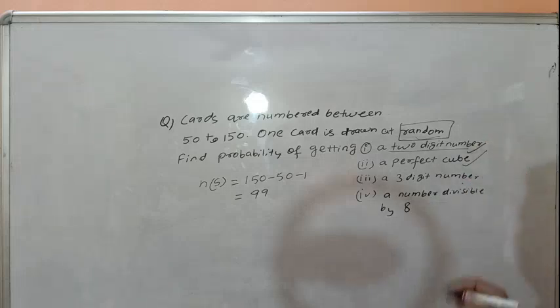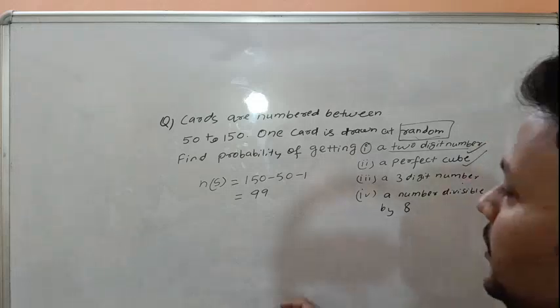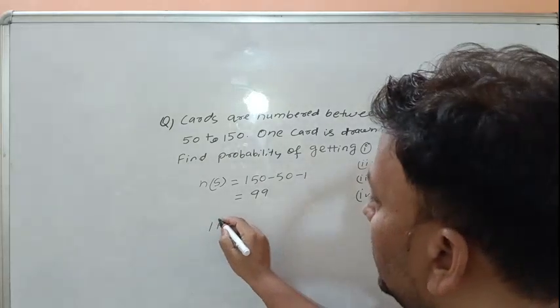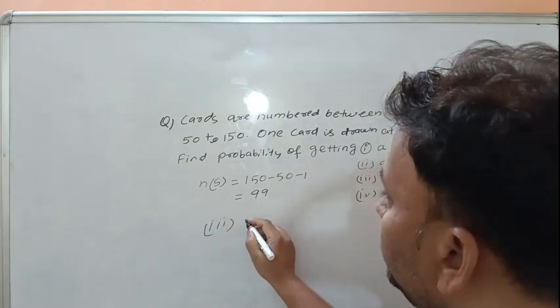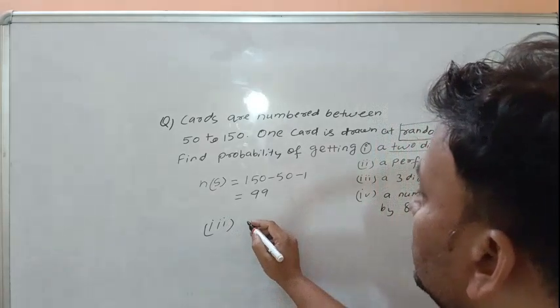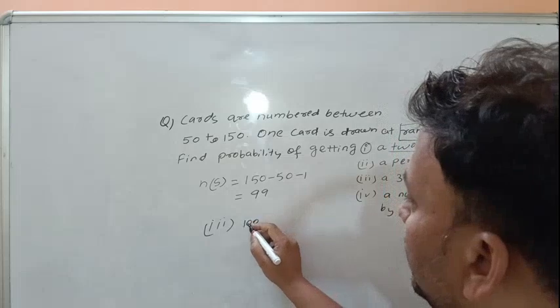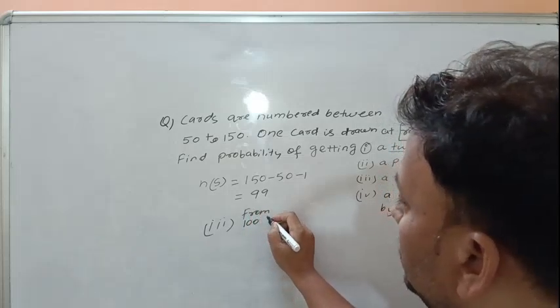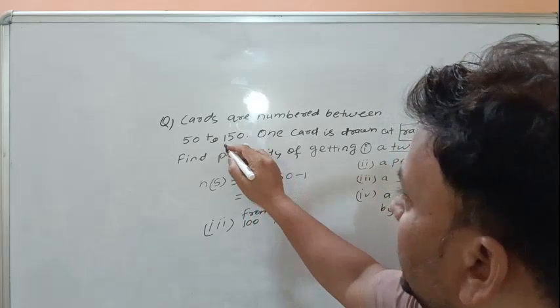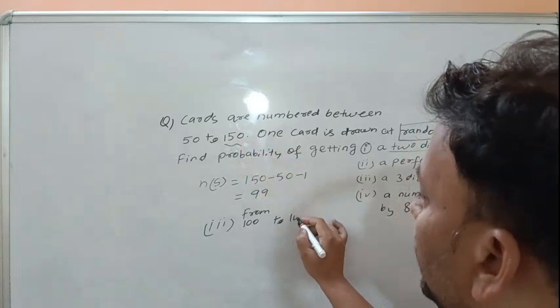A three-digit number. A three-digit number starts from 100, from 100 to less than 150, which means the last number is 149.